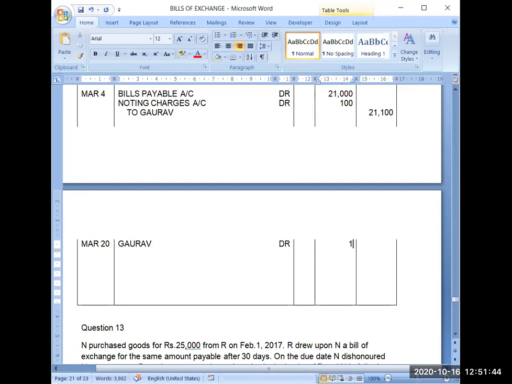He will be paying for the bill amount and 100 rupees for noting charges, 10,600. Gaurav debit to cash account 10,600.